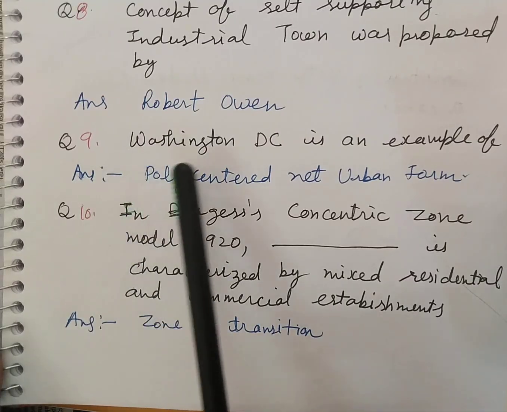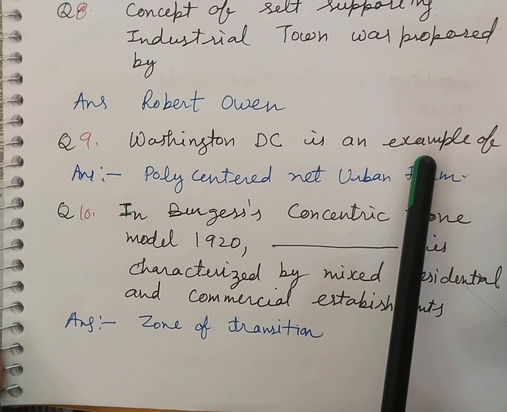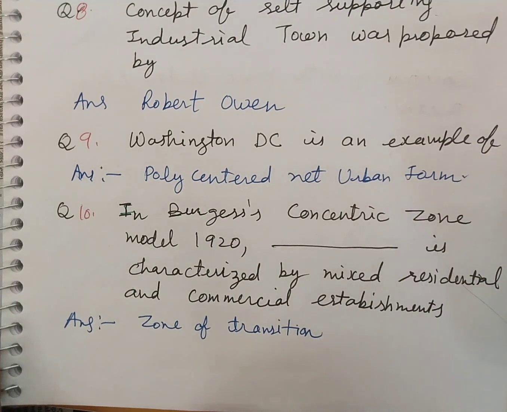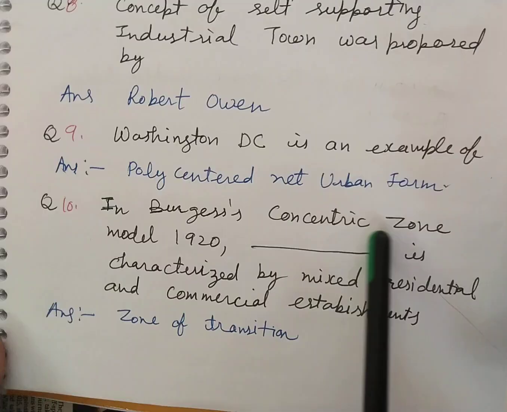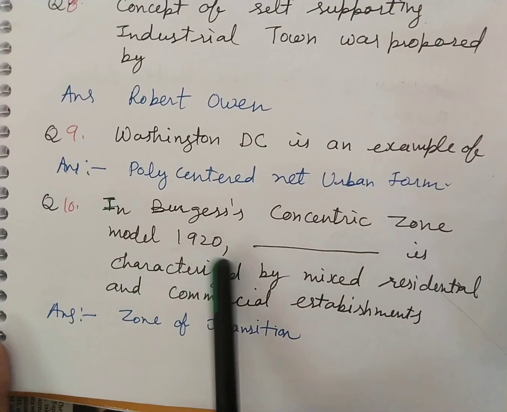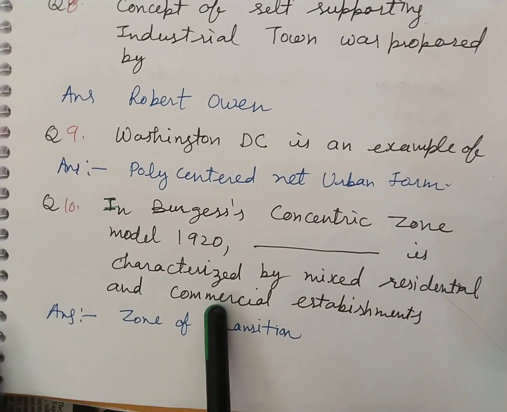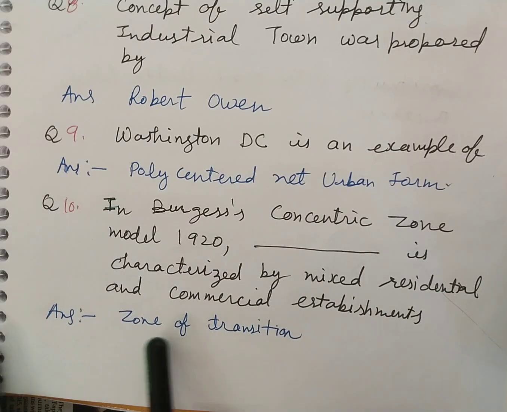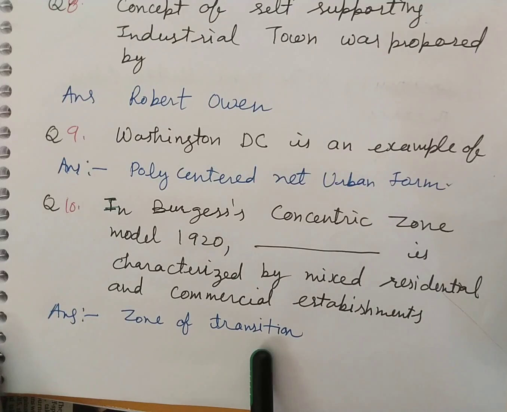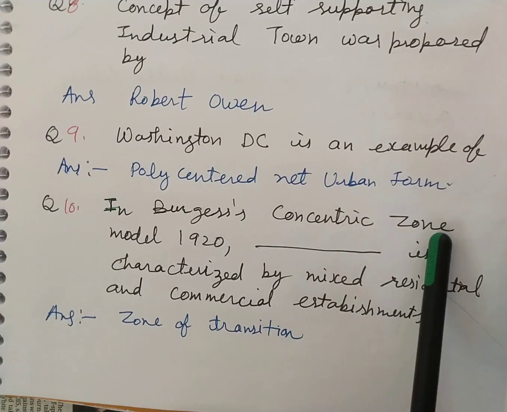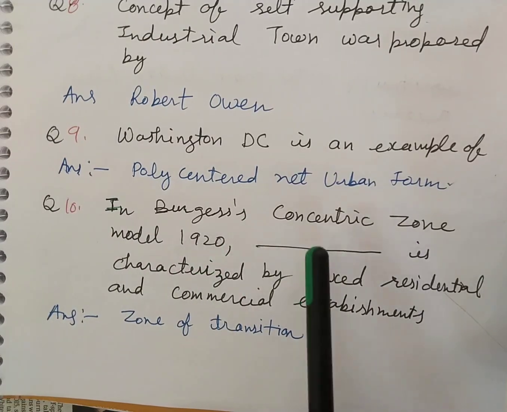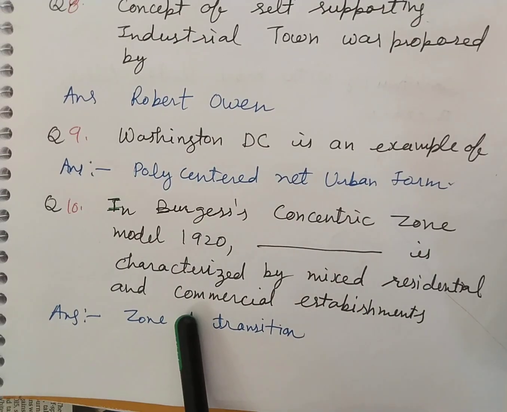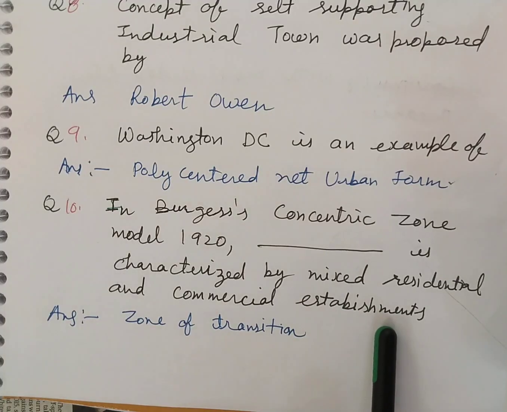Question number 9, Washington DC is an example of, answer is polycentered net urban form. In the Burgess concentric zone model 1920, the zone characterized by mixed residential and commercial establishment is, answer is zone of transition.